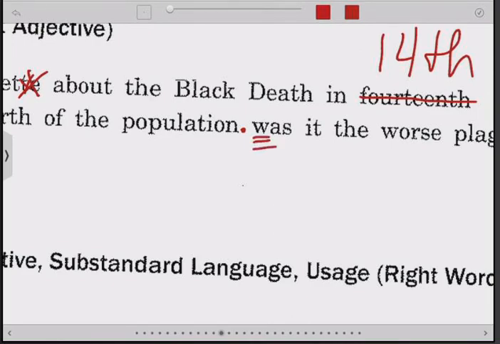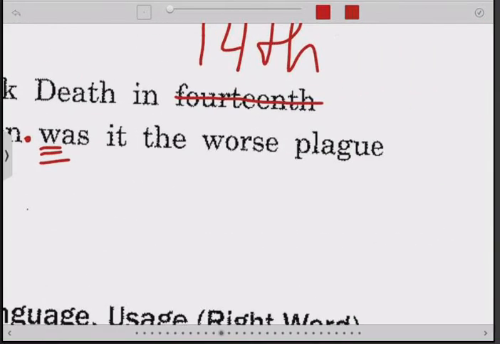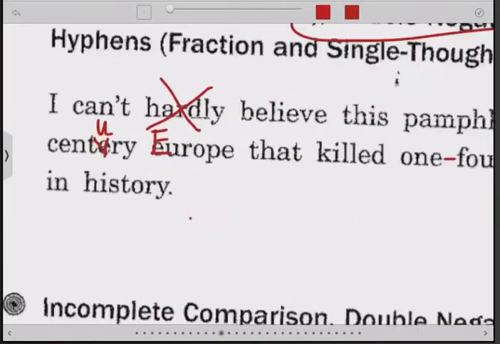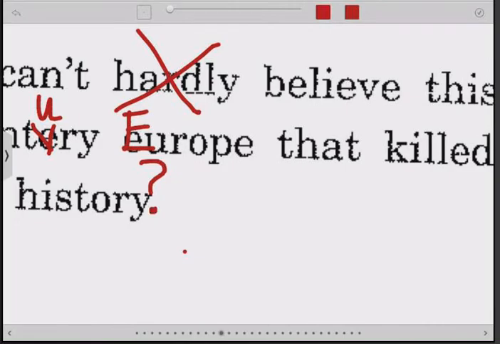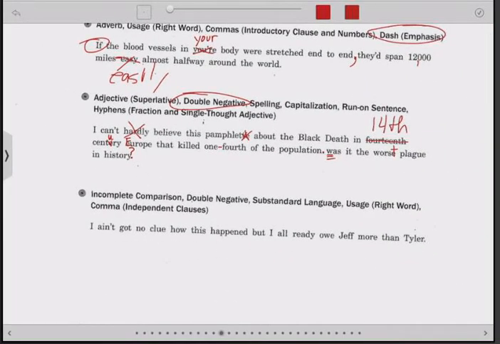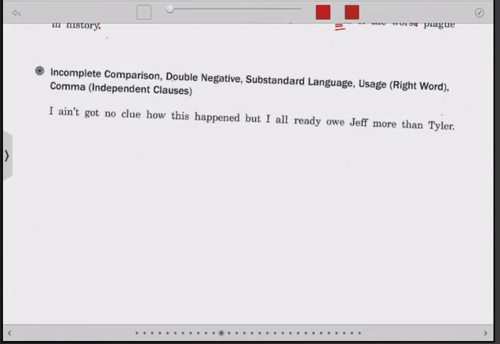And worse than what? So instead of worse, we probably just want worst plague ever. And that is a question. So let's make that a question mark. And 14th century, I knew there was one more. The single thought adjective, they want between 14th and century because it's describing Europe. Since it's describing Europe, it's an adjective, and single thought adjectives are hyphenated. Two words that work together to modify one thing.